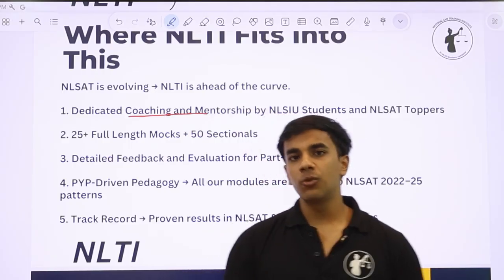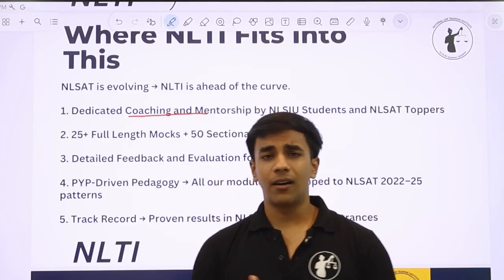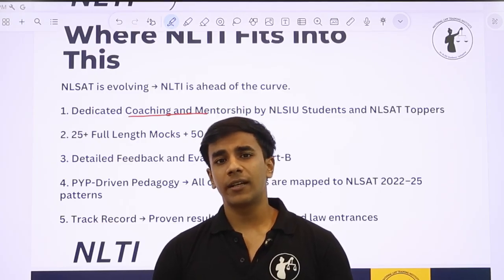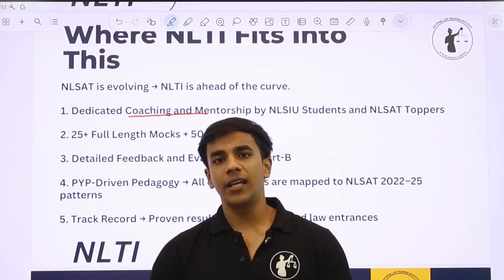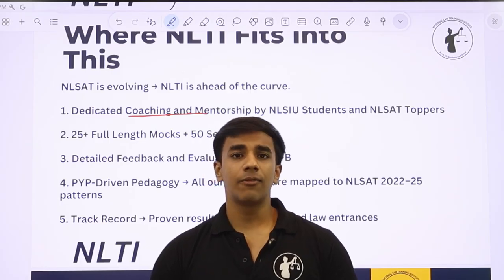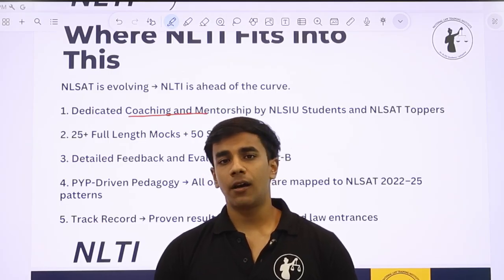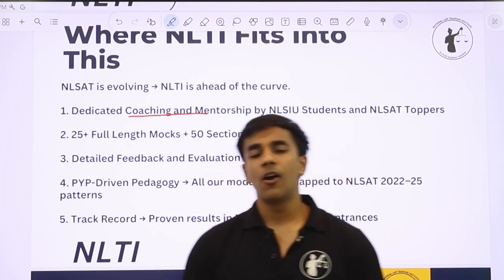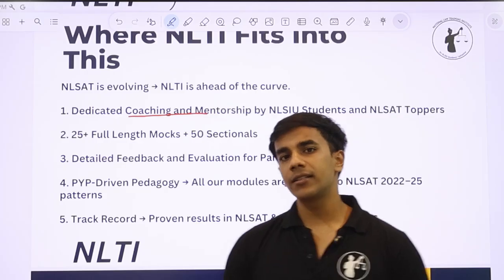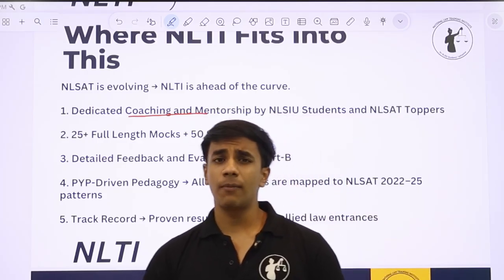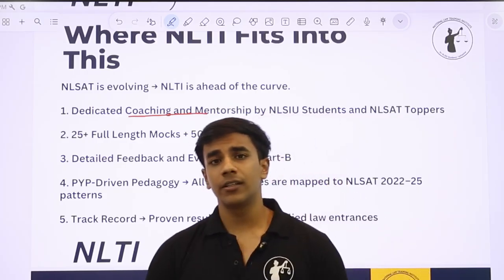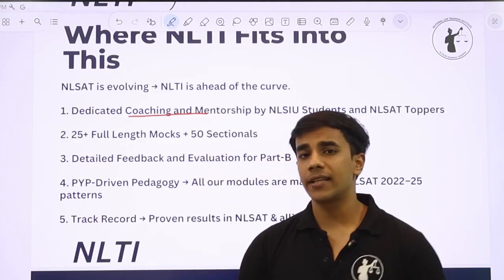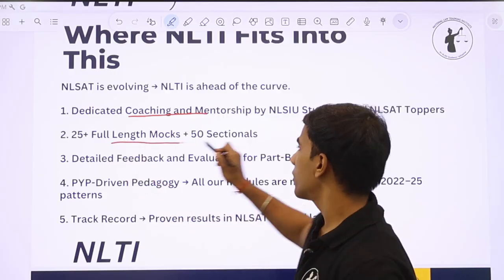This exam is very new, still in its nascent stage. Nobody knows what the paper expectations are except us, because we have been in this industry for the last 4 years. We have produced toppers after toppers in the NLSAT industry for the last 3-4 years. All our students and mentors currently in the National Law School Bangalore were NLSAT toppers in the previous years. That is why we exactly know what the paper expects of you and what will be asked in the next edition.